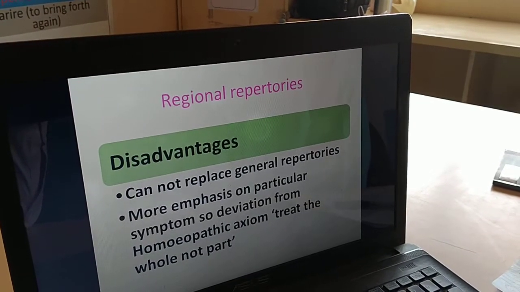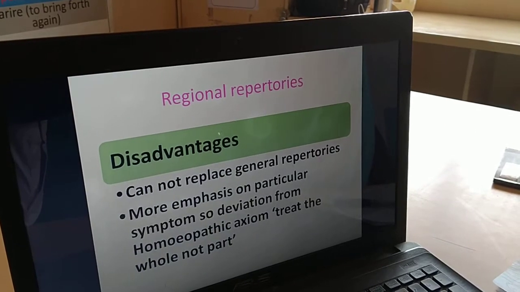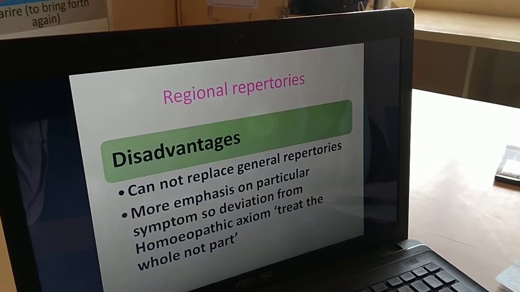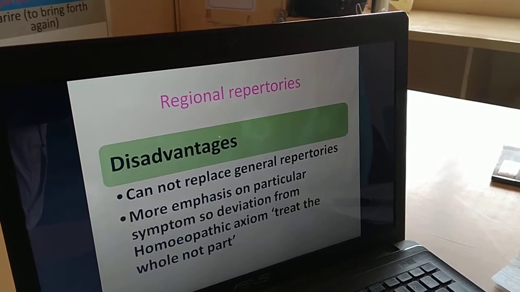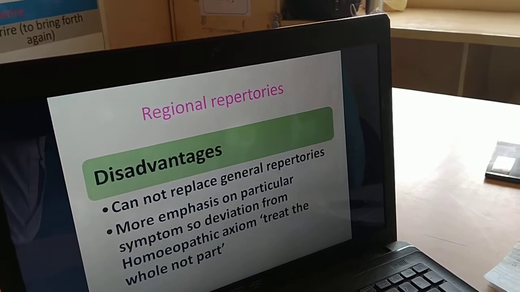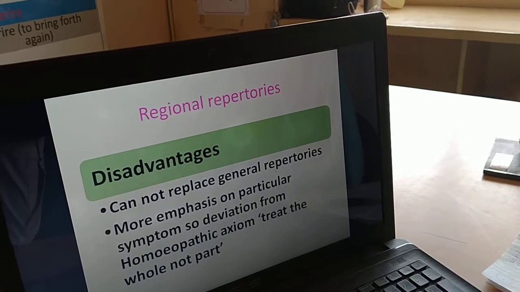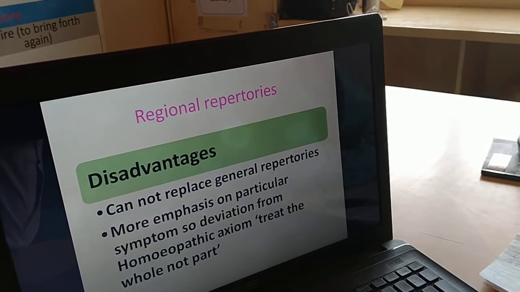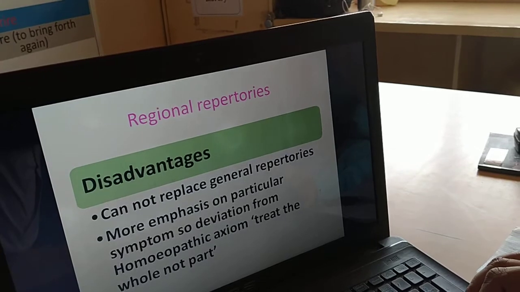We usually have this philosophy, especially from Kent, who emphasizes that whenever we are treating cases, we should focus on the whole and not on the part. So this deviation from this principle occurs mainly in the regional repertory.